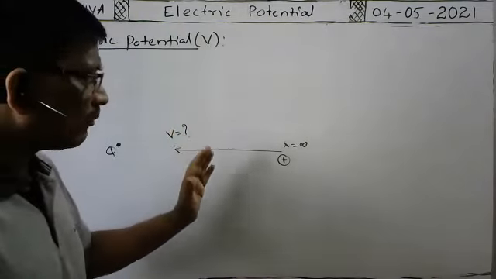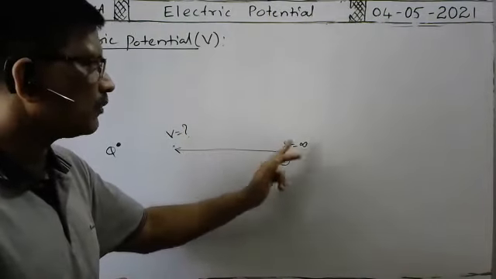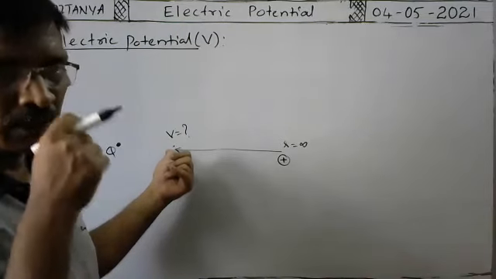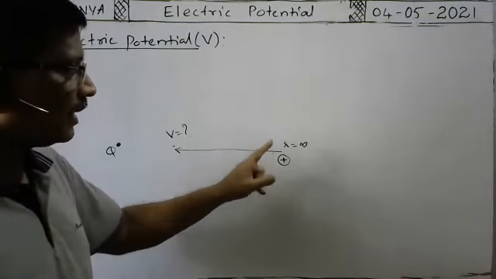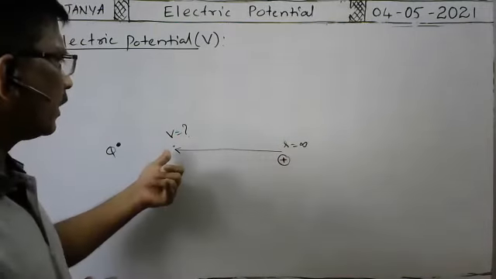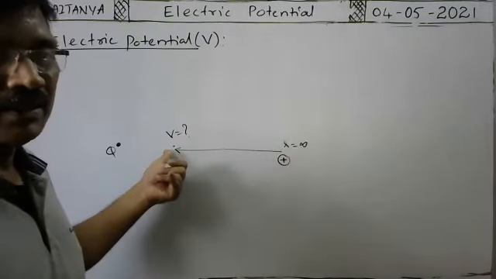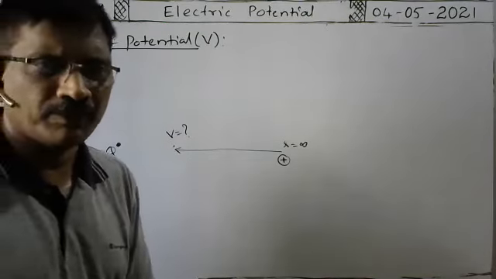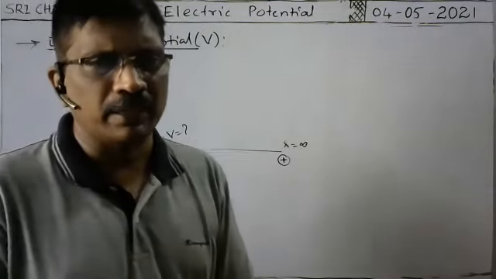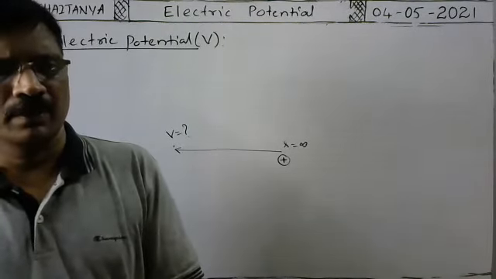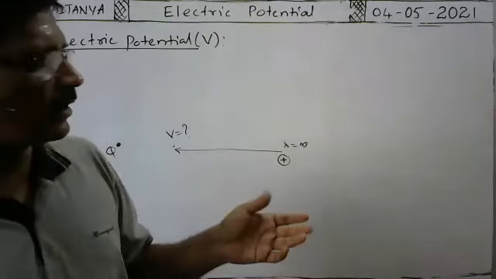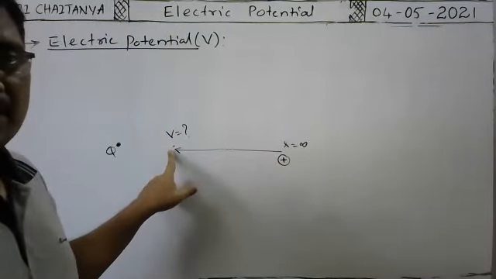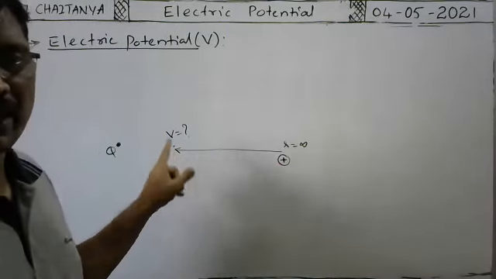Somebody, I will ask some of you to say the definition. The external work done in bringing unit positive charge from infinity to a point in an electric field is called electric potential. The amount of external work done in bringing unit positive charge from infinity to a point in the electric field against the electric field is called the electric potential at that point. Who will say? Raise your hands. I will unmute you. The amount of external work done in bringing unit positive charge from infinity to a point in the electric field is called the electric potential at that point.